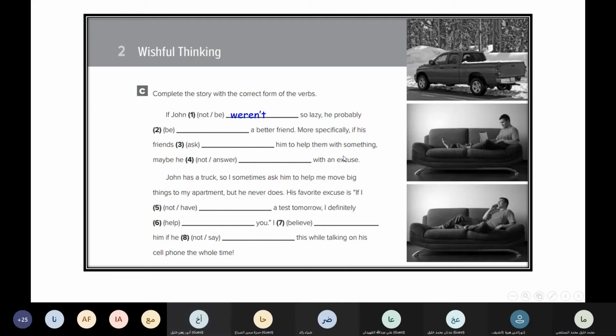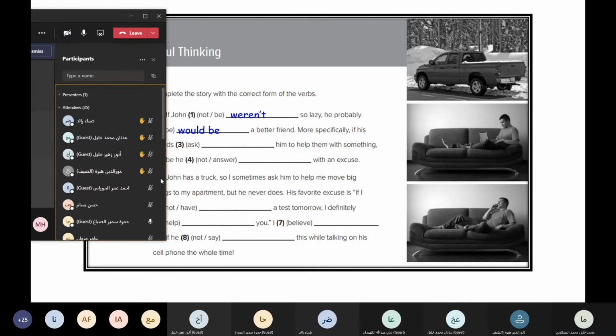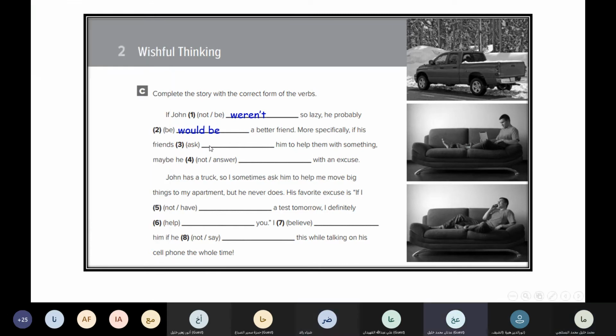Yes, because the second part would be what? Would be. So he probably would be a better friend. More specifically, if his friends ask him to help with something, maybe he... Adnan? Maybe, yes. Okay, complete. Maybe he wouldn't answer with an excuse.